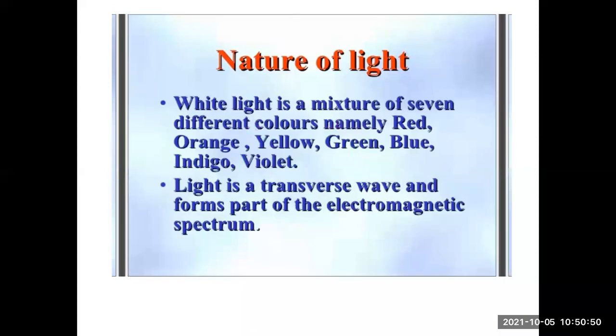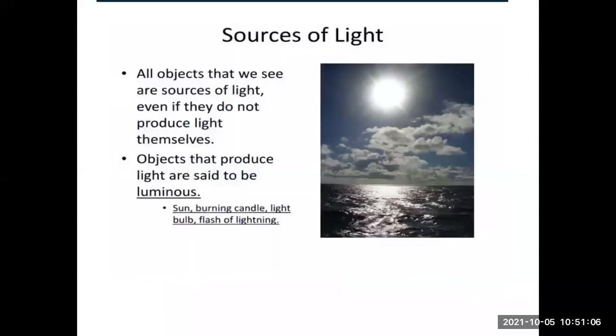So what is the nature of light? What does light consist of? White light is a mixture of 7 different colors, namely red, orange, yellow, green, blue, indigo, violet. Light is a transverse wave and forms part of the electromagnetic spectrum.